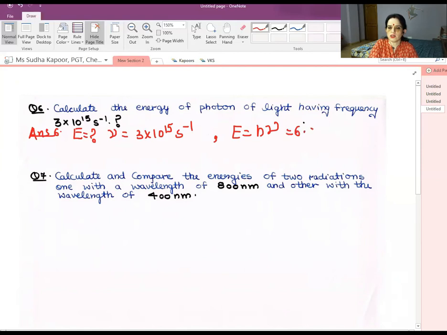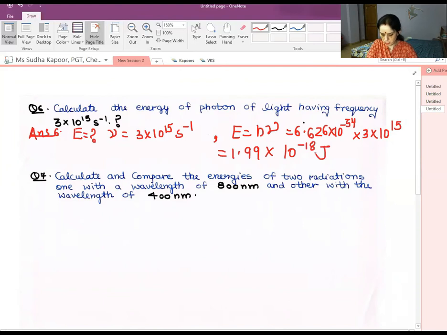For energy, the value of h is 6.626 into 10 to the power minus 34, then the value of nu is 3 into 10 to the power 15. Now what we will do is the calculation and adjust all the powers of 10. So the answer that we would be getting, do the proper calculation part also, is 1.99 into 10 to the power minus 18 joule. So the energy associated is obtained as 1.99 into 10 to the power minus 18 joule.